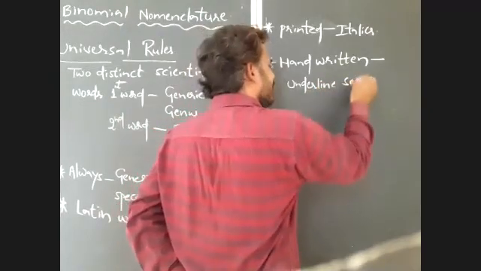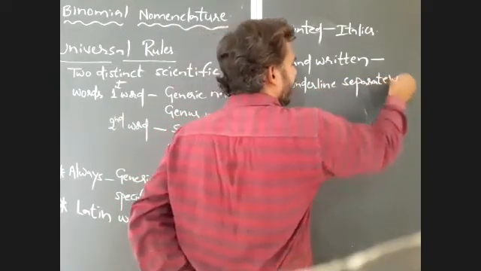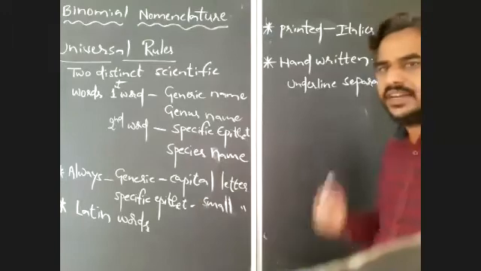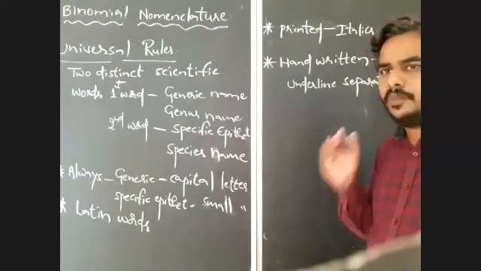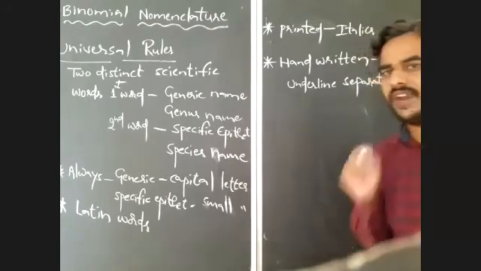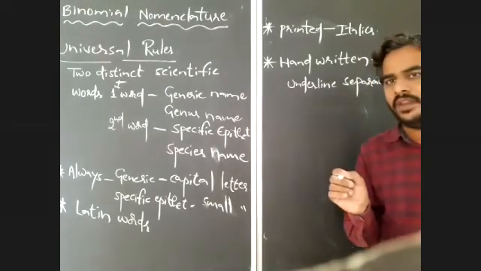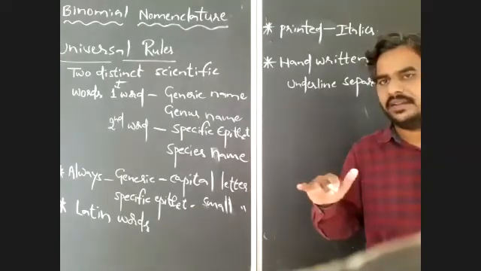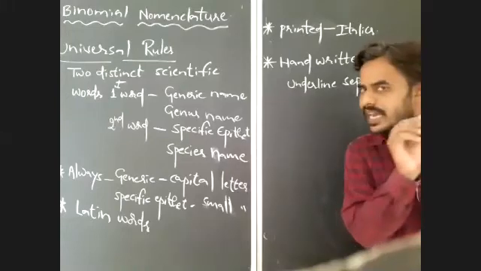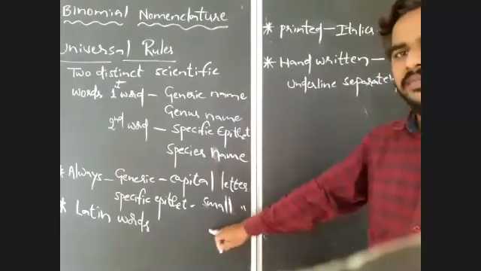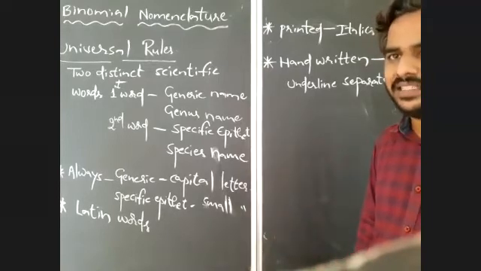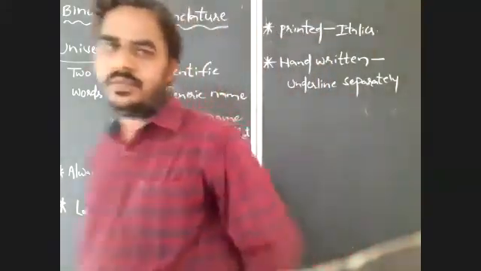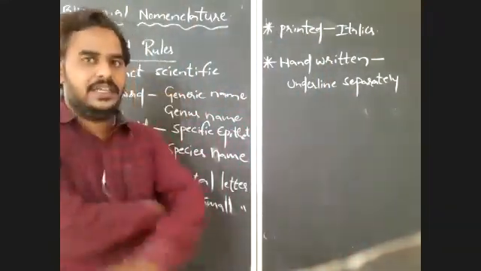Underline separately. This is also a very, very important one. If scientific names are printed, we have to print them in italics. If we write the names by hand, we have to underline the generic name and specific name separately. So the generic name and specific epithet should be underlined separately. That indicates the Latin origin or Latinized nature of scientific names. So that is the next rule here. Is it clear? That is the next rule.